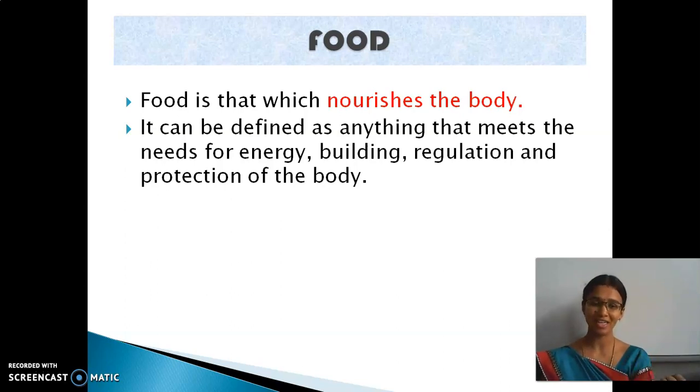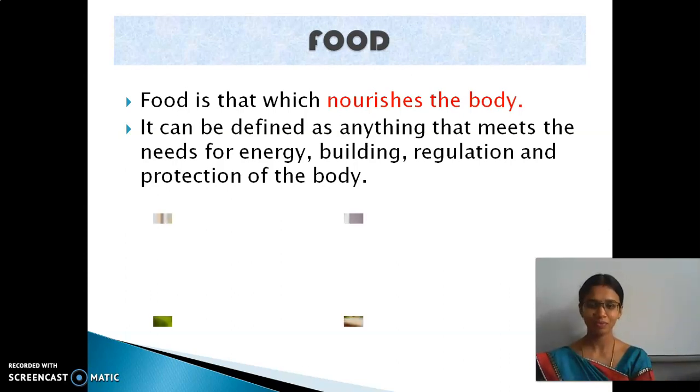So why do we need energy? You have to tell the answers. Good, for doing our work, for proper growth, to maintain our body temperature, to keep our body cool or warm, and to fight against diseases.